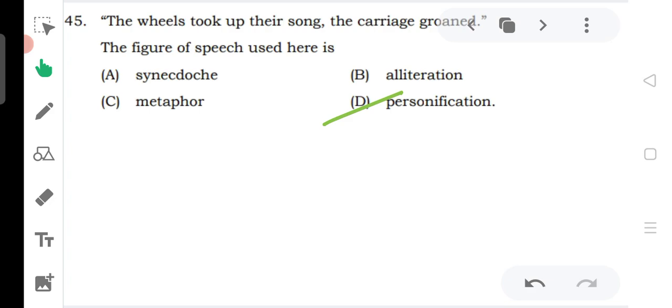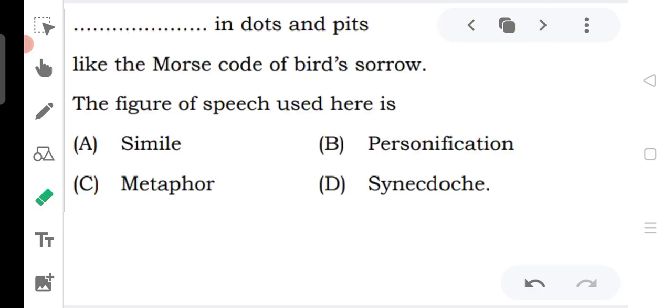You can go for the eradication method. So this is not, and this is also not the answer. Okay, so personification is my correct answer. Let us move on to the next one. Yes, in dots and pits like the moors of bird's arrow. You have it in your first poem, that is To a Pair of Saras Crane. You have this sentence. The answer to this question, please try it yourself.